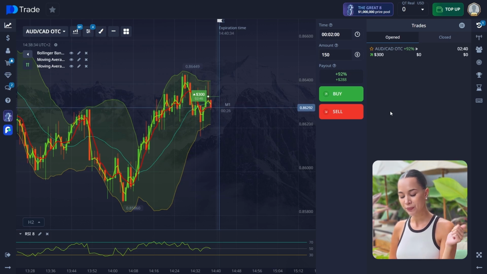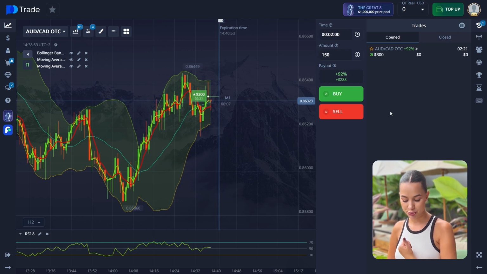First of all, the price bounced off the lower Bollinger Band. We can also see that the price crossed the middle Bollinger Band and the moving average from below, increasing the likelihood of further growth. This indicates a potential shift in the short-term trend to an uptrend. At the bottom of the chart, the RSI indicator is visible, which helps identify overbought and oversold conditions as well.